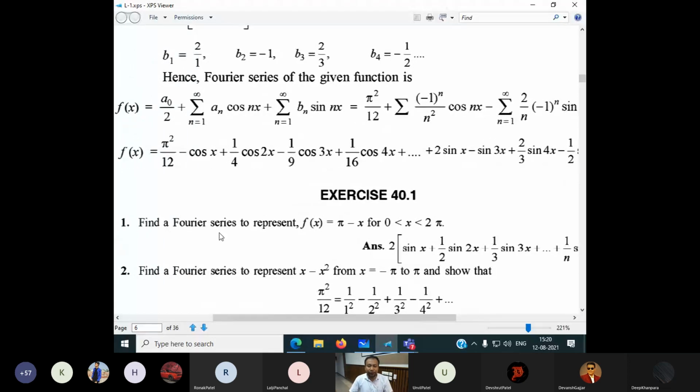Find a Fourier series to represent this function. The function is f of x equal to phi minus x, and x is from 0 to twice phi, which is also a standard one. It means that we need to just find the value of a0 by the formula, the value of an by the formula, and the value of bn by the formulas.